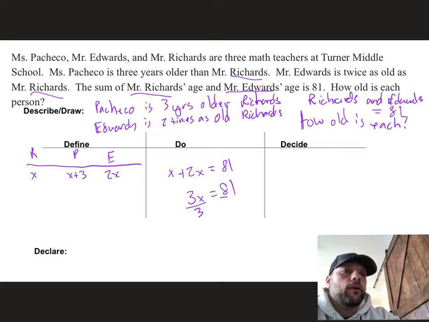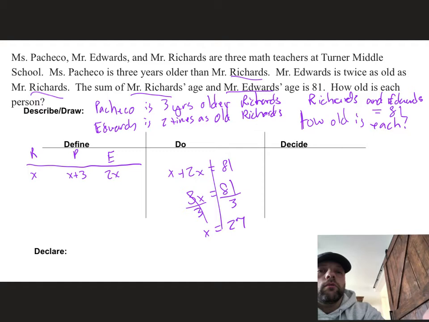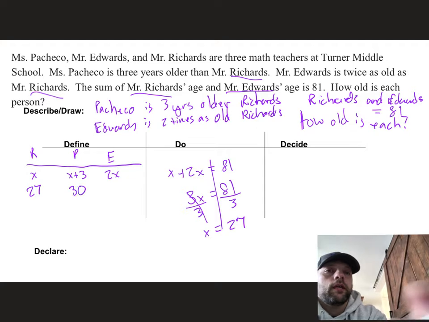Divide both sides by 3. So then I'm left with x is equal to 27. So Mr. Richards is 27, Ms. Pacheco is 30, and Mr. Edwards is going to be 54.